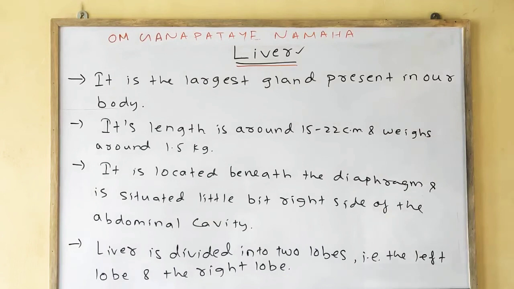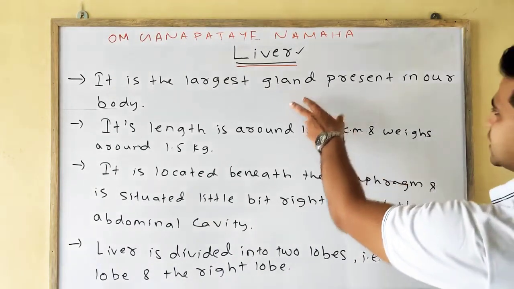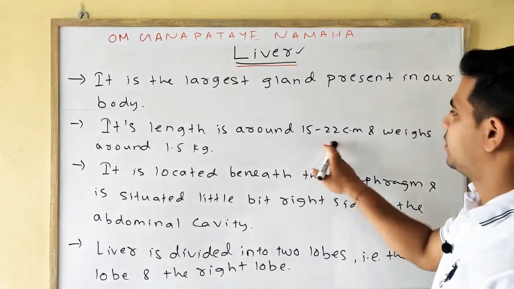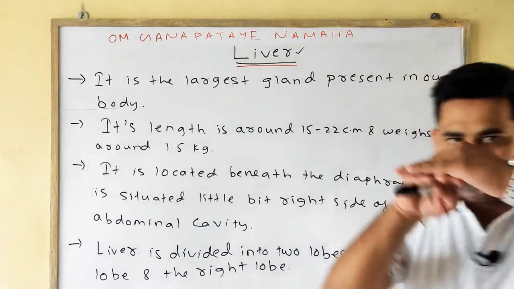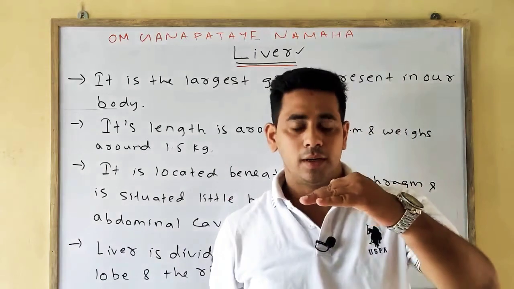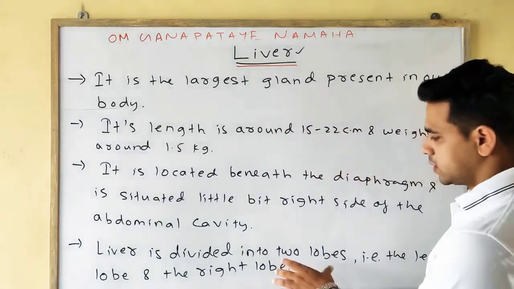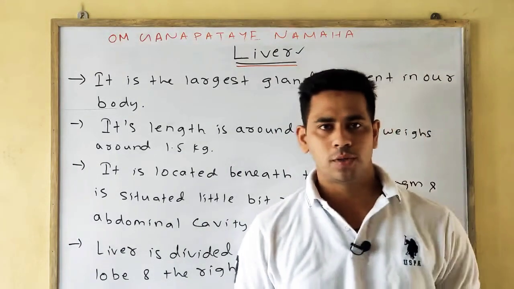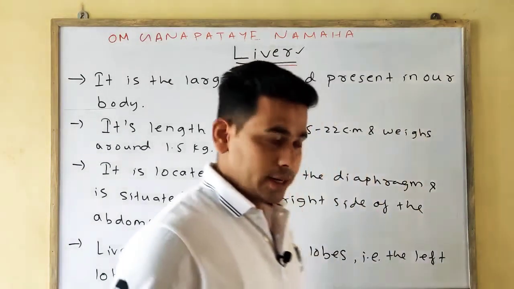So these are the 4 points. Once more I will tell. The largest gland is your liver. Length is around 15 to 22 cm and weight is around 1.5 kg. It is located beneath the diaphragm and a little bit towards your abdominal cavity. Next, the liver is divided into two lobes, one is your left and another one is your right lobe.